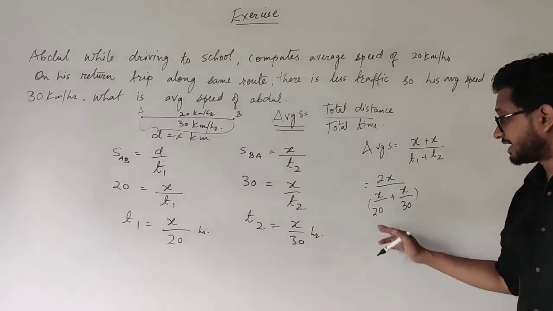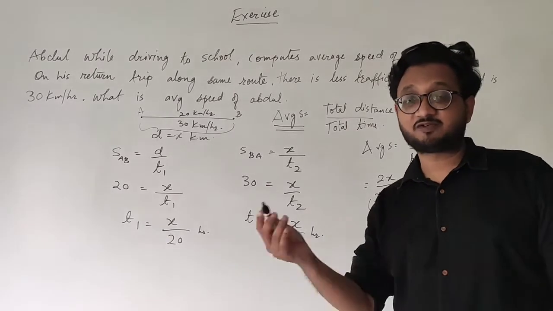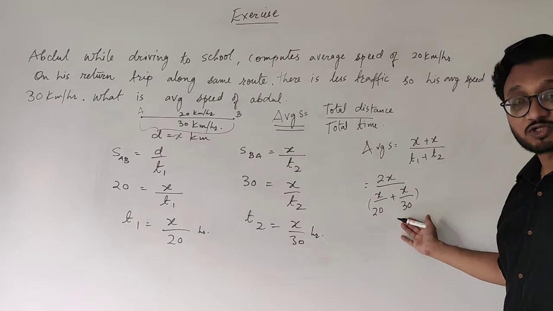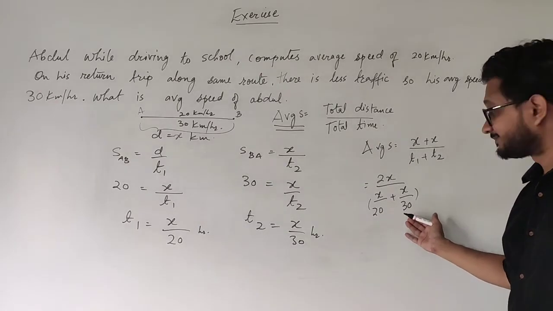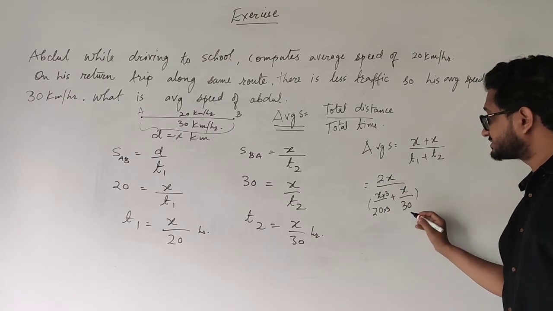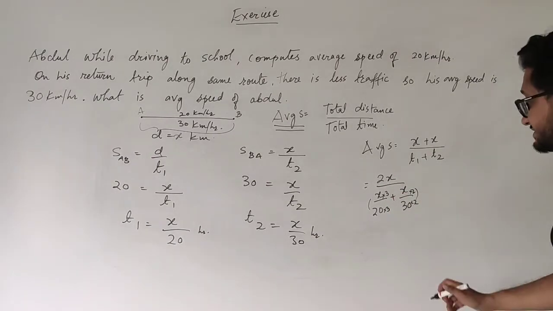Because 20 and 30 are different numbers, you need to take the LCM just like we did in the primary section. Finding the LCM and solving this, the LCM will be 60. So we will multiply 20 by 3 and 3 into x. Similarly over here, 30 by 2. So the LCM is 60.